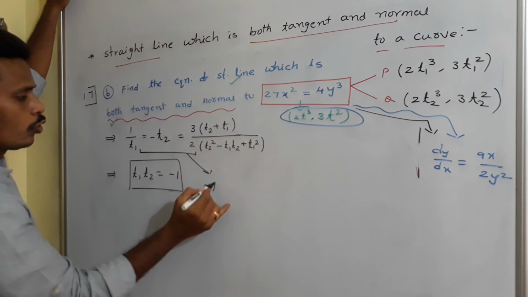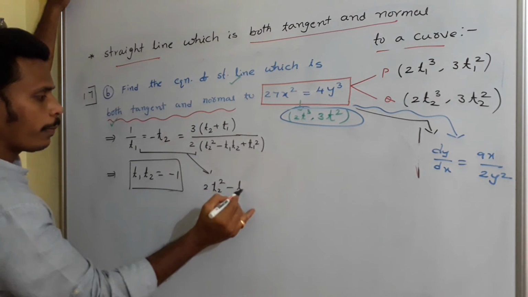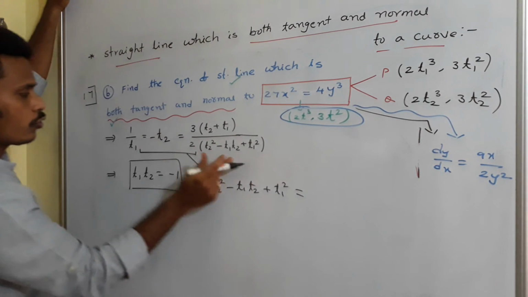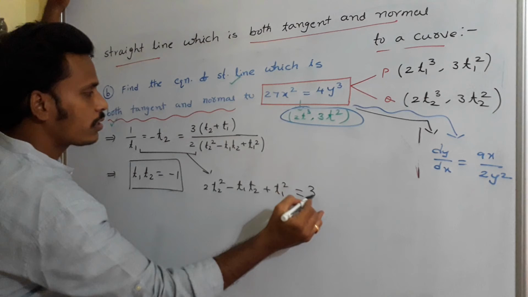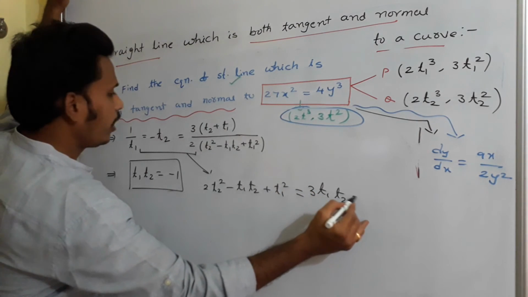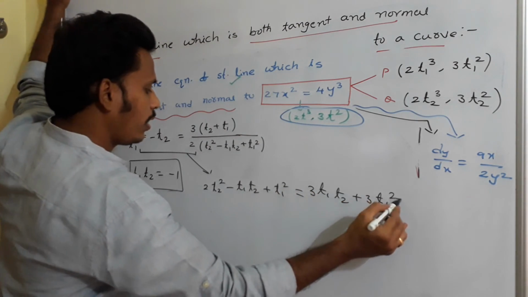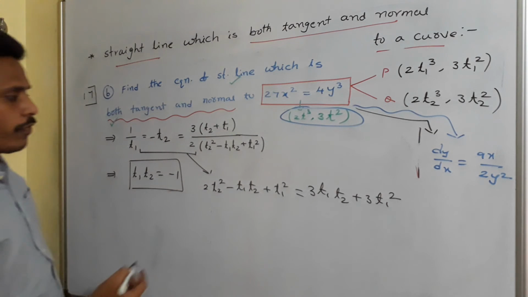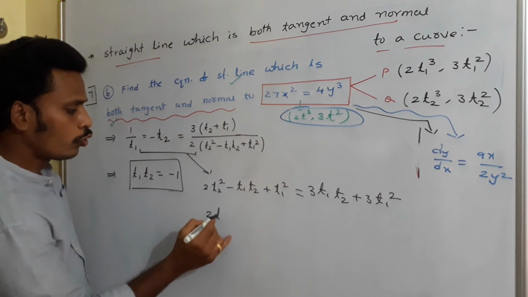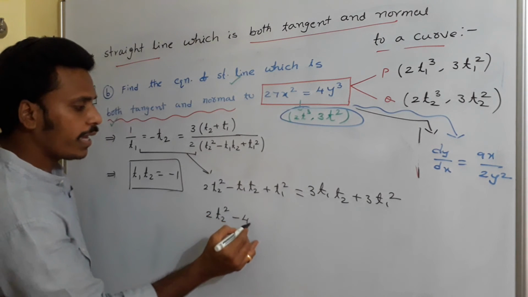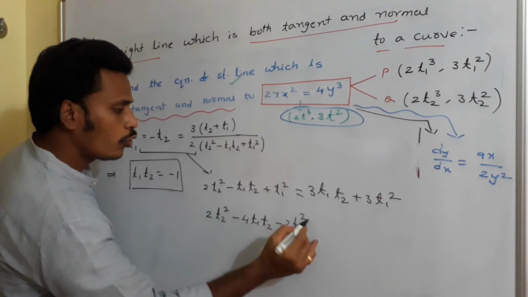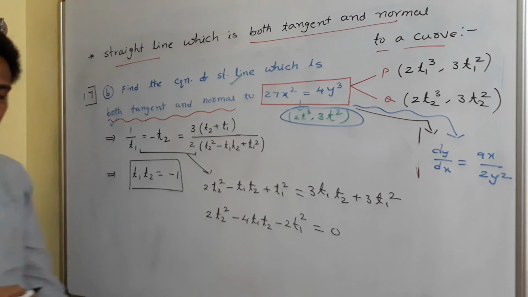From there, 2t2 square minus t1 t2 plus t1 square is equals to t1 into, that in the sense 3 t1 t2 plus 3 t1 square. Okay, you just try to simplify. 2t2 square minus 4t1 t2 minus 2t1 square is equals to 0.